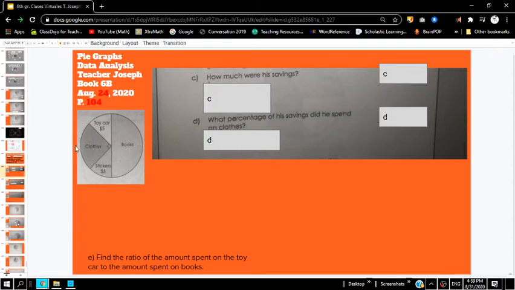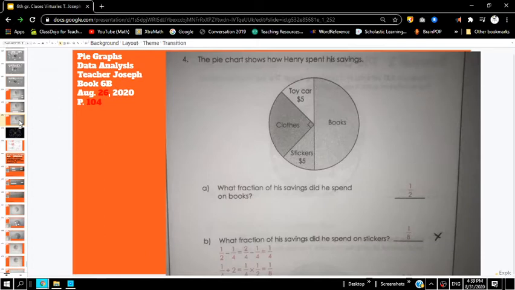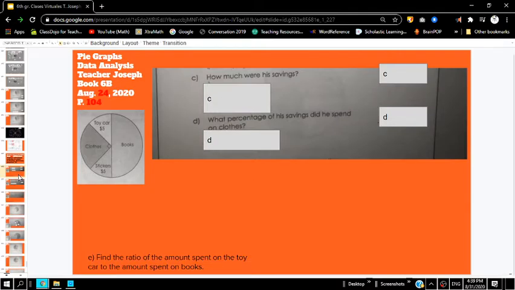It has the toy cars and the stickers, right? And then the clothes and the books, which we looked at last time. We already found that the fraction for the number of books was half, and the fractions for stickers and toys were both 1/8. Since we already know those two fractions, we can plug in the numbers for his total savings.